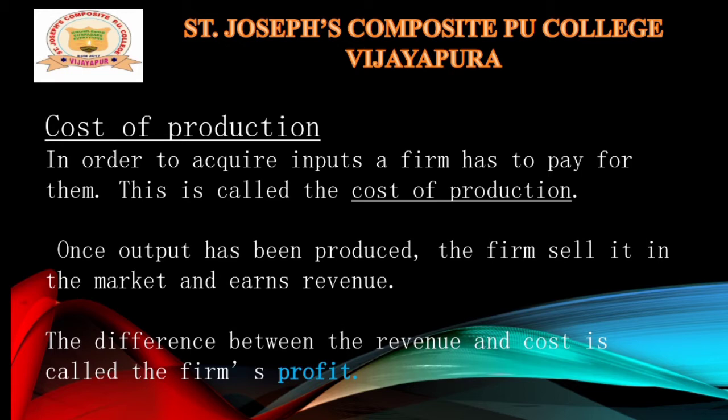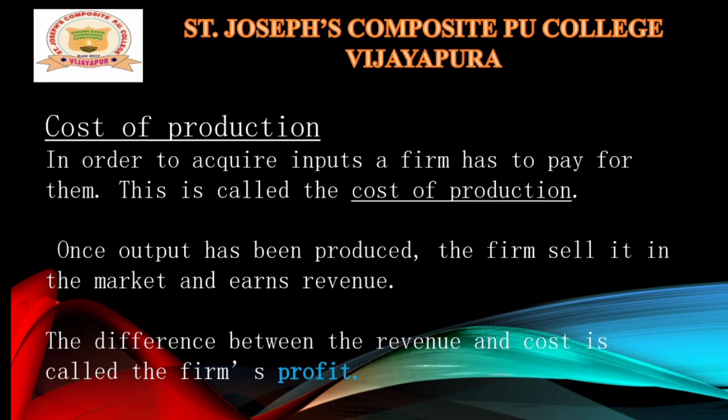Now, what do they do after purchasing the inputs? Once the inputs are purchased, they produce the output, and that output they sell in the market. As a result, they earn revenue. So this is the process.